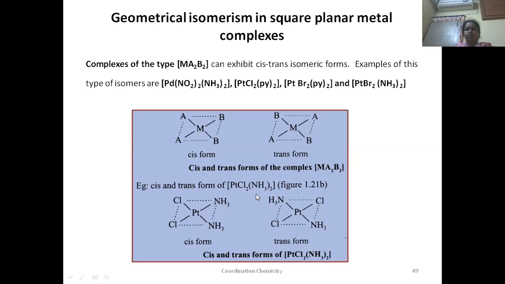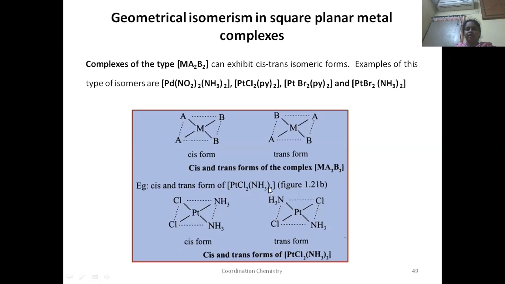If you are showing a cis isomer, you have to put two ligands adjacent to each other. See here, ammonia are adjacent to each other, or you can show chloro also. Either you show chloro or ammonia adjacent to each other. When you are showing a trans isomerism, you have to indicate them in opposite positions.